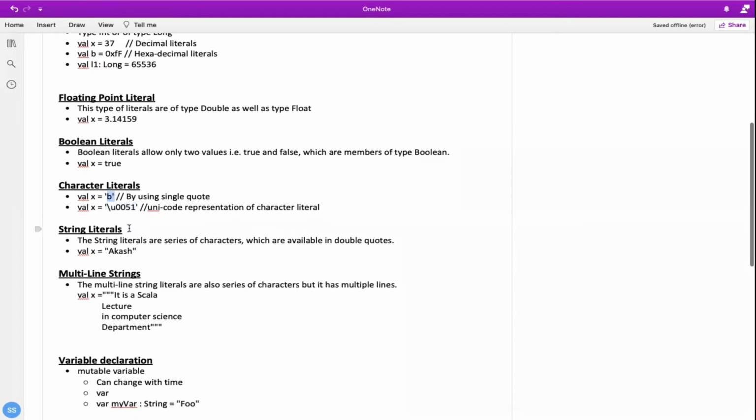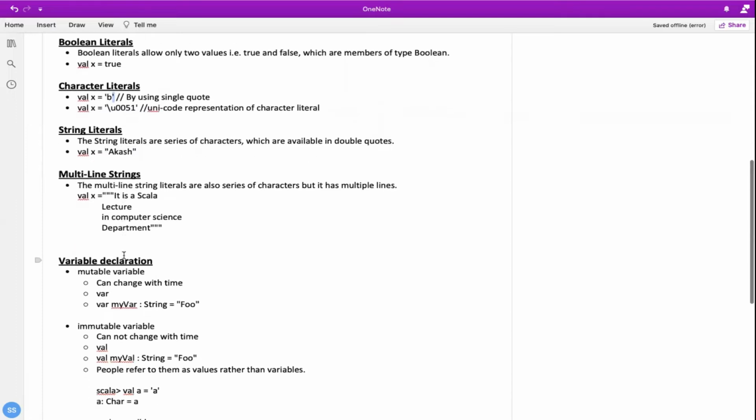Okay, a string literal is nothing but when you use double quote. Whatever you write inside the double quote would create a string literal for a string variable. So here x is a string data type variable, and here "Akash" with double quotes is called the string literal. The string literals are the series of characters which are available in double quote. This is very important. For a character you would use the single quote, and for a string you would use double quote.